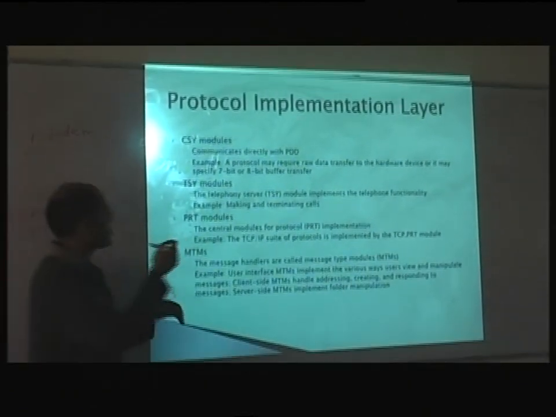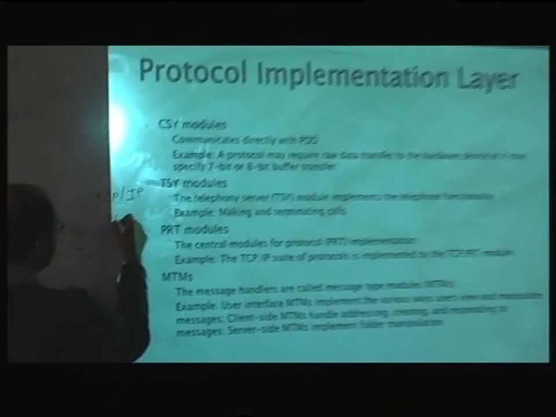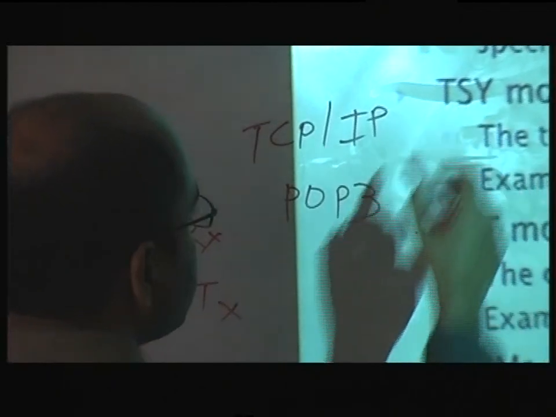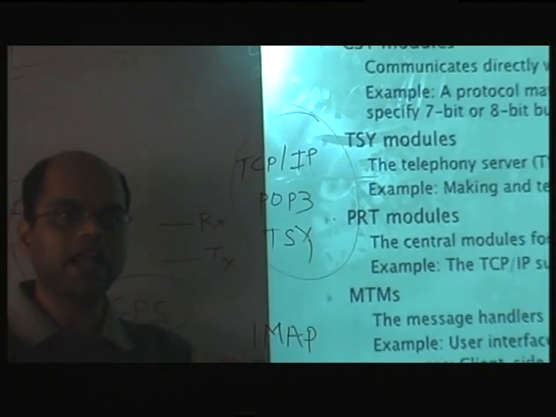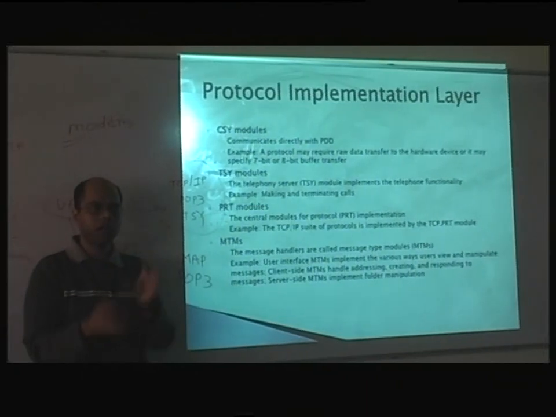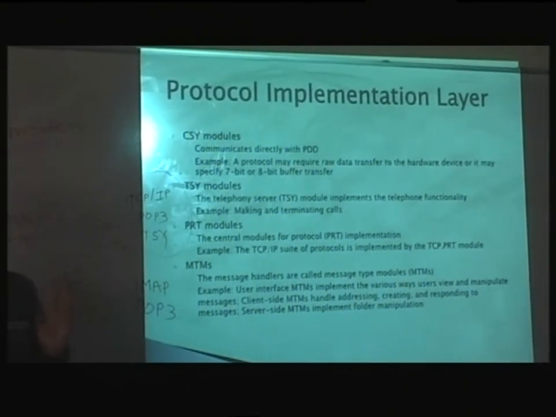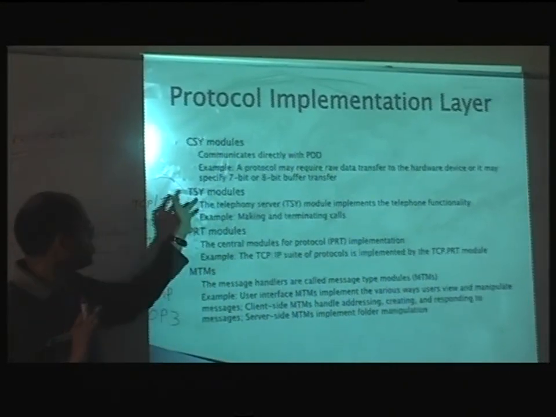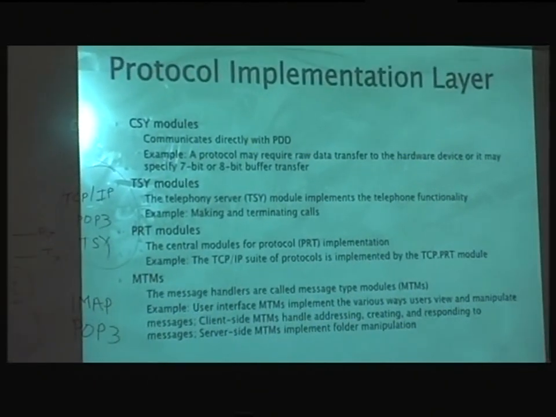So you combine TCP/IP, then let's say POP3, and then the TSY module, and after this you will get the entire email system running on your phone. Now the advantage of this is that every email client is not implementing all of this separately. They just combine, and now they just have to design the UI. For example, a Gmail client running on your phone just has to implement the UI and use all of these three modules, combine them, and you get the emails. So that is an advantage of dividing it into different modules.